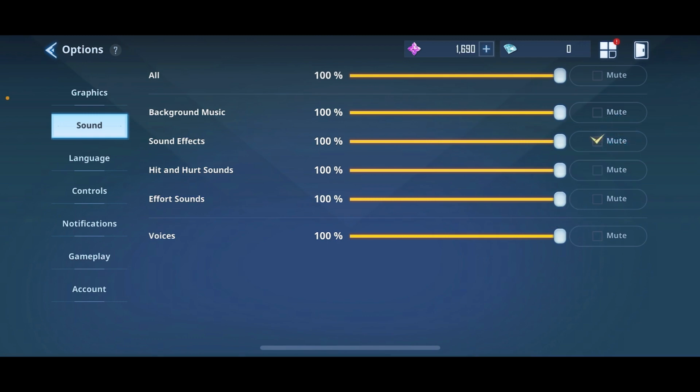Or you can drag the volume slider all the way to the left to turn off the sound effects on Solo Leveling. And this is how you can turn off sound effects on Solo Leveling game.